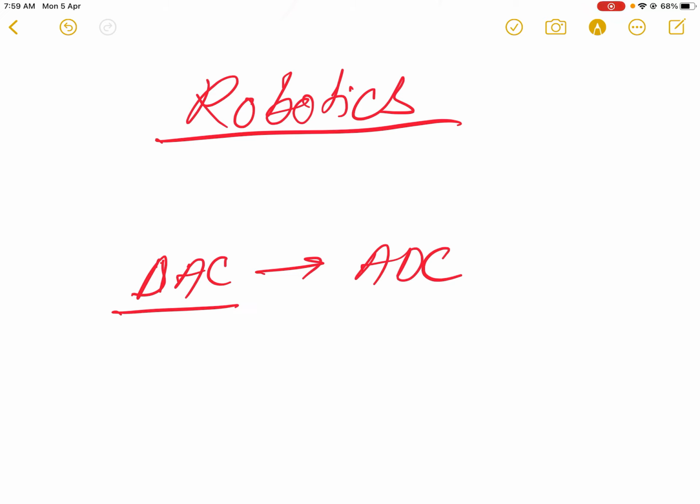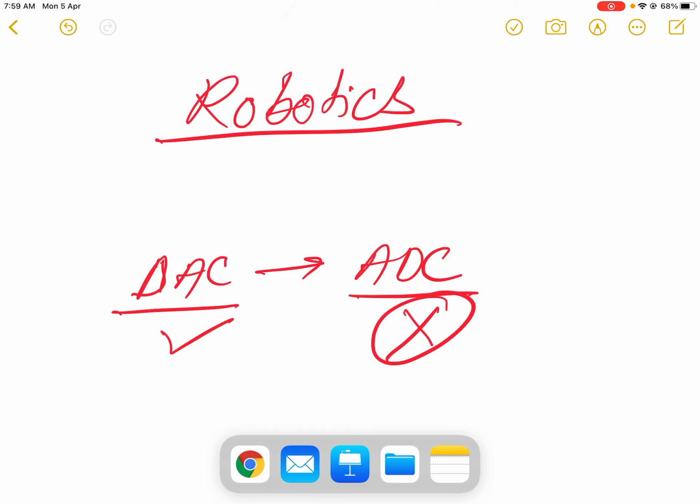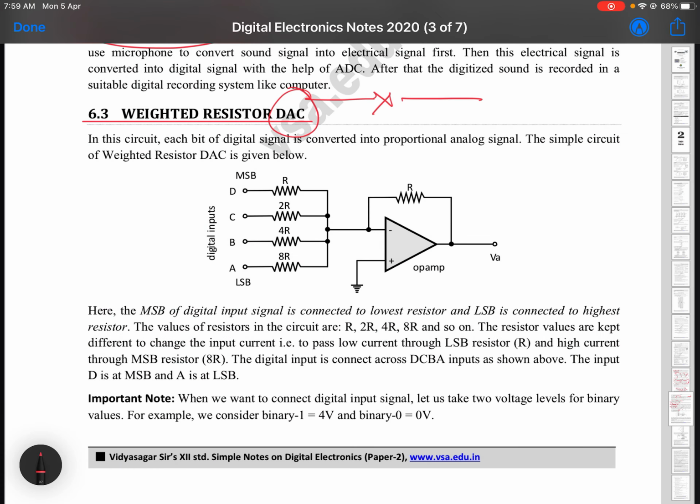DAC means digital to analog conversion, ADC means analog to digital conversion. So this particular ADC is very complicated as compared to DAC. So in order to create interest in this chapter, the first topics given are digital to analog conversion, and then we shall study analog to digital conversion in latter topics.